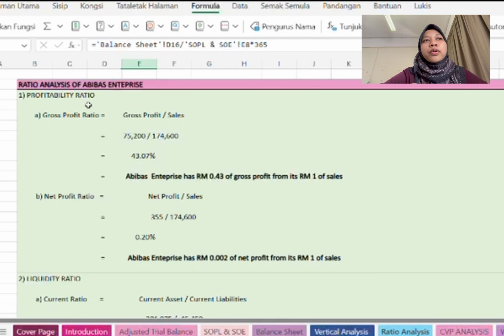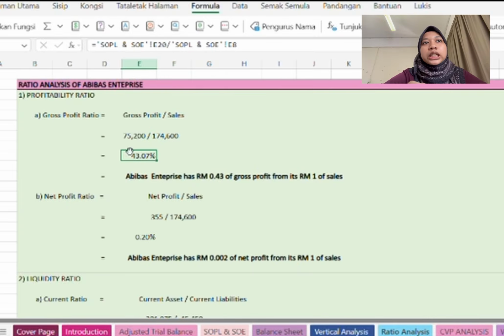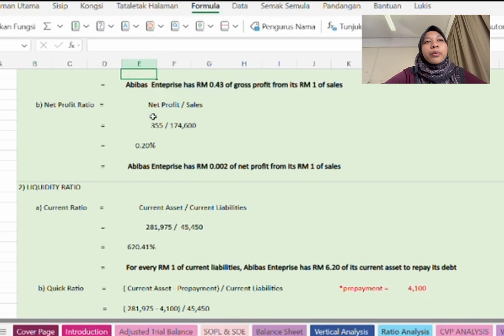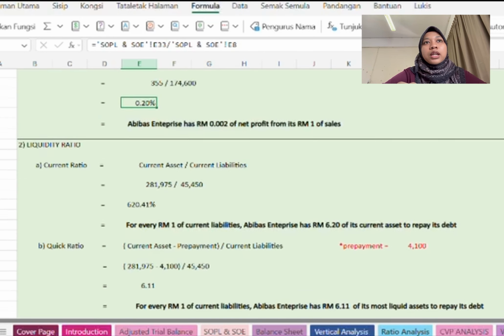Okay, now I want to present the ratio analysis. The first one is profitability ratio. How to get the gross profit ratio? We get it using the formula gross profit divided by sales. The answer we get here by dividing E20 and E8. And then the second one is the net profit ratio. We use the formula net profit divided by sales, and then we get this answer, E33 divided by E8.